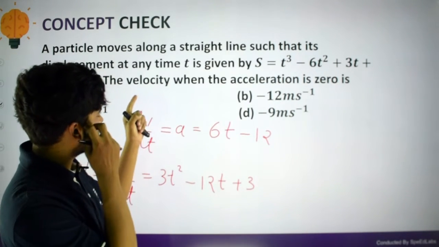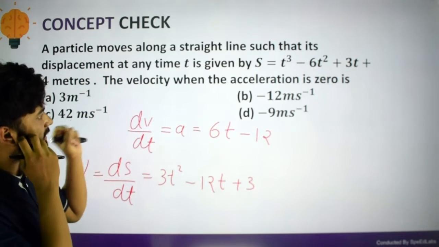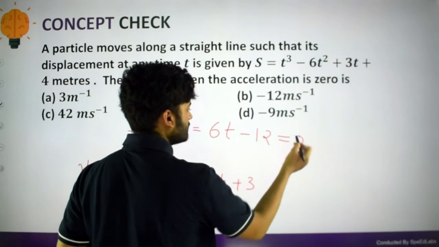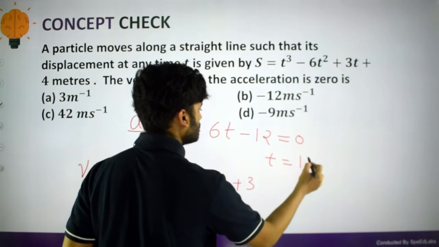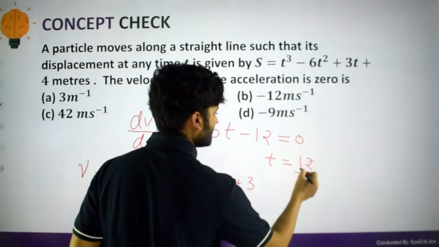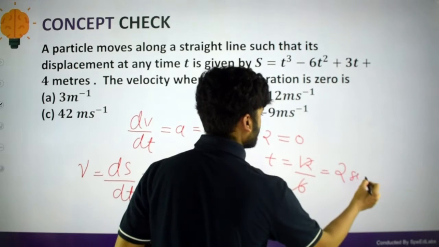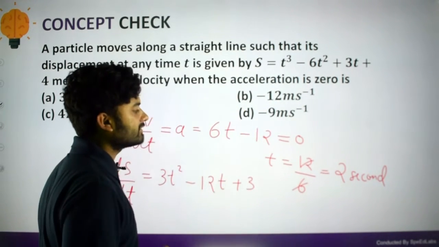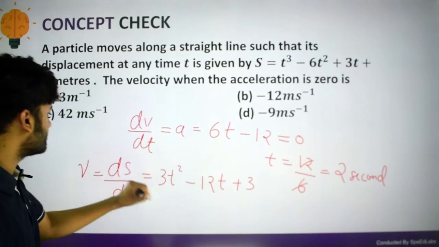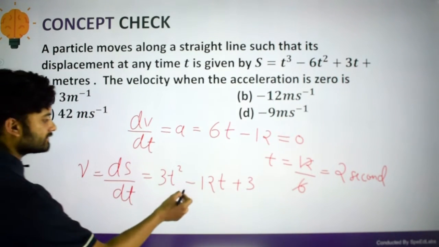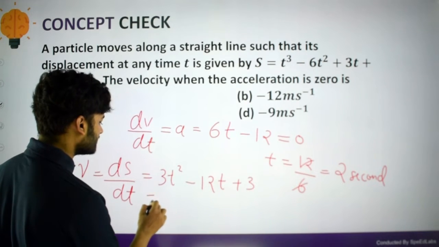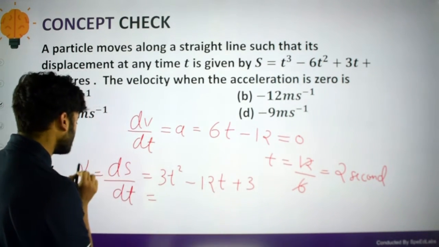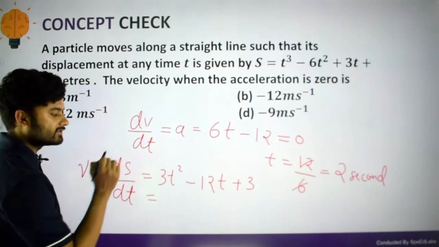Now the question says the acceleration is 0 at a particular point, so let me find the time. Acceleration will be 0, so 6t minus 12 equals 0, and time is equal to 12 upon 6. So I can say at 2 seconds the acceleration is 0. So what will be the velocity at that particular time? The velocity is given by 3t square minus 12t plus 3. Putting the value t equal to 2 in this equation will give the velocity at that particular time.